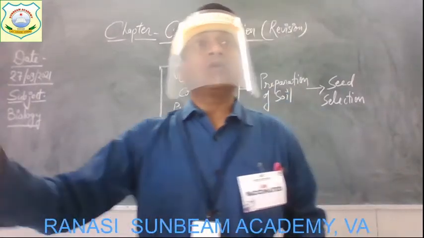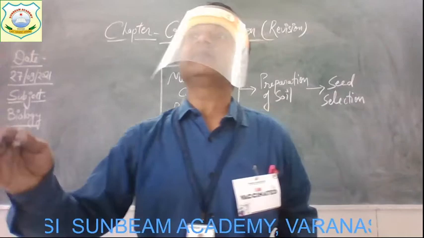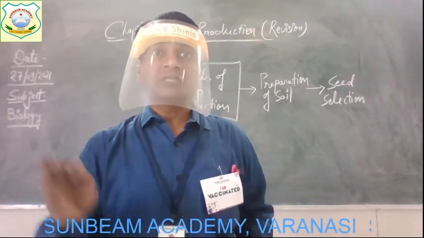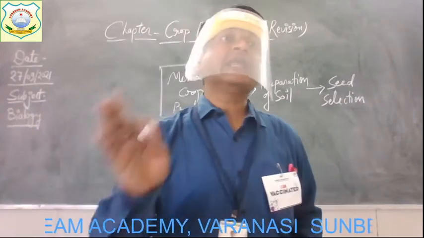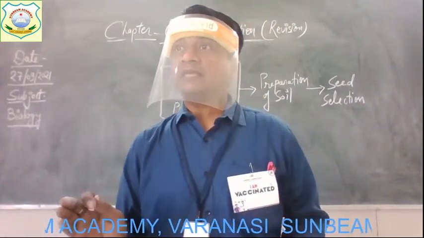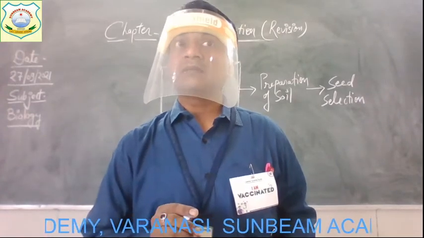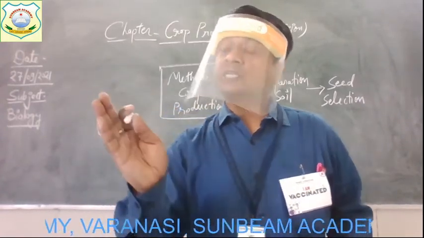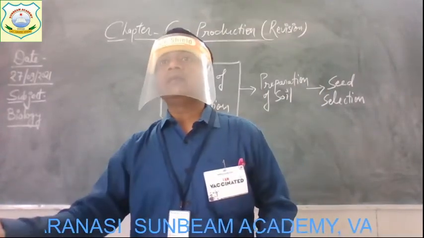Some varieties of seeds are what? They can protect themselves from any kind of pest, means they are disease resistant. Such kind of seeds that do not easily get damaged or infected by any kind of pest are known as what? Disease resistant variety. Get it? Some varieties of seeds are there in which we need to provide less water.